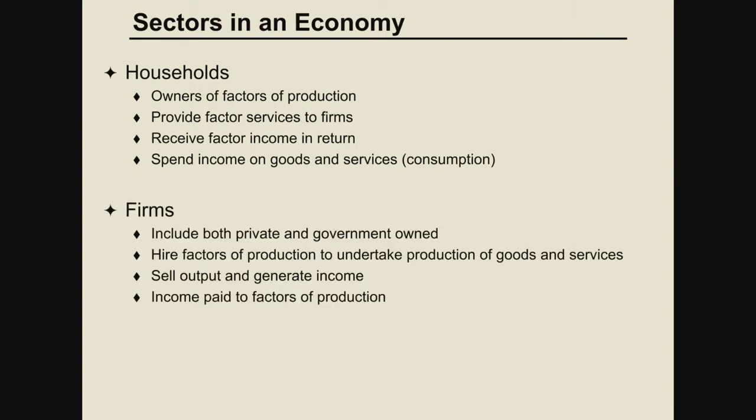Now let us see another sector, which is known as firms. Who are the firms? Firms include both privately owned and government owned firms. What do they do? They hire factors of production to undertake production of goods and services, because firms do production, and for production they need factors of production, so they hire them from whom? From the household. Now how do they generate income? Firms sell the goods to the household.